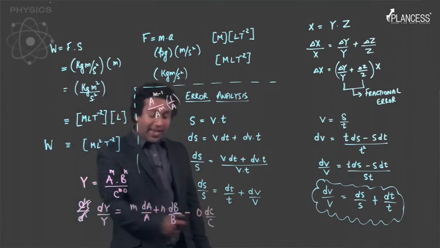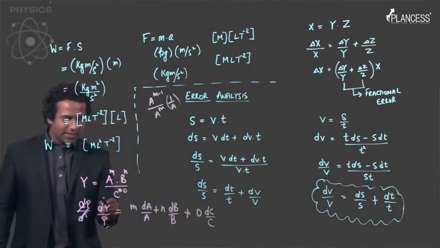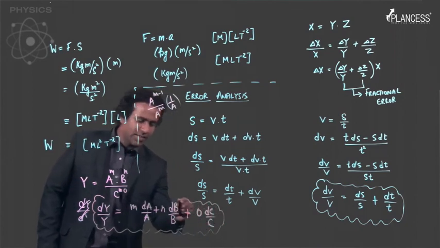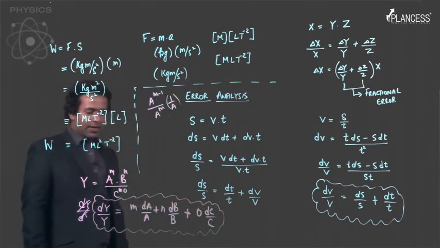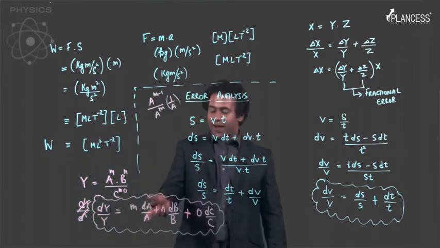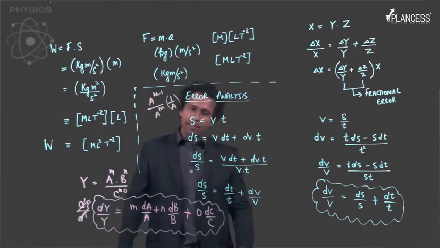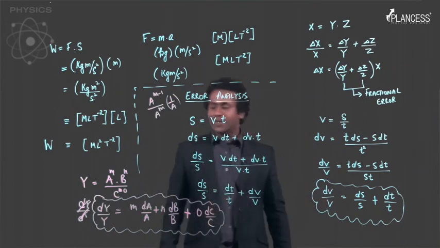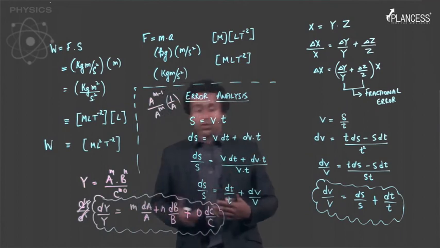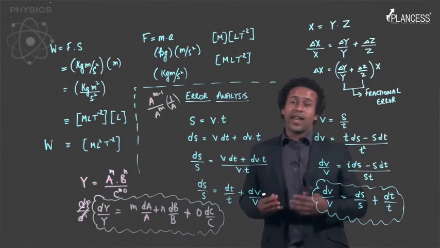But you know that errors are not to be subtracted but to be added. So this is the general expression for error analysis, that fractional error will be equal to the index of power into the fractional error of that quantity, right? So this expression you need not remember if you remember the logic behind this, but this is the expression that is used to do the error analysis for any physical quantity.